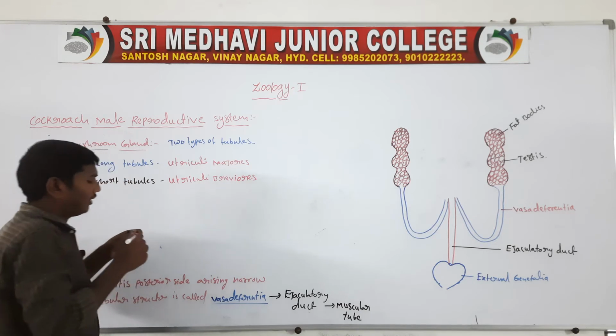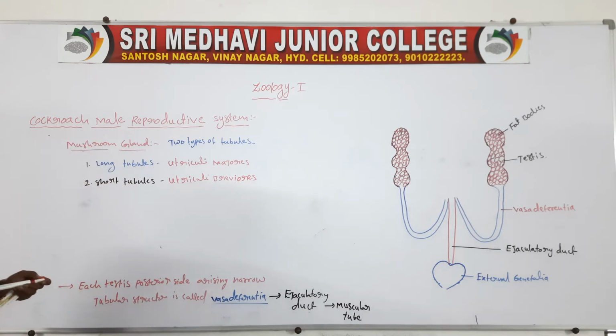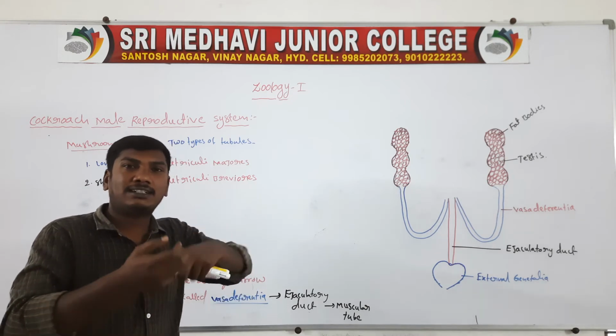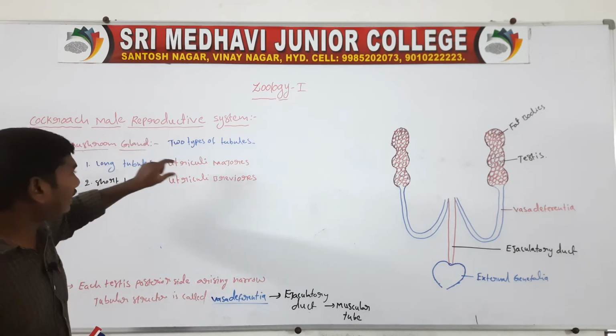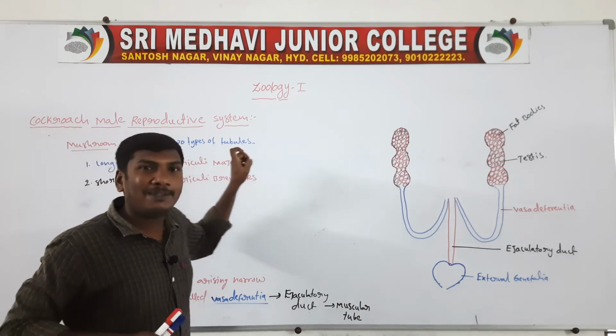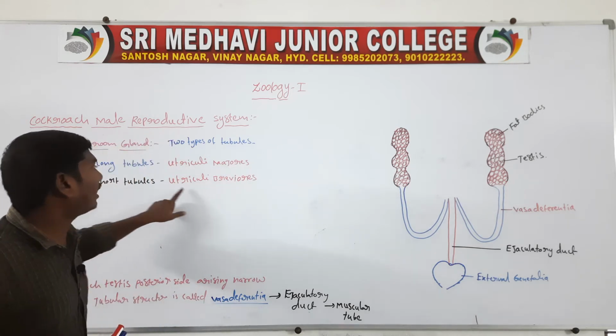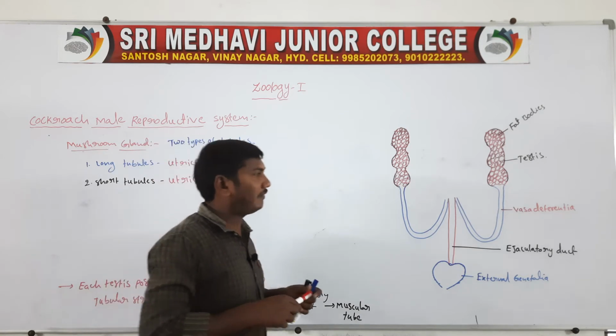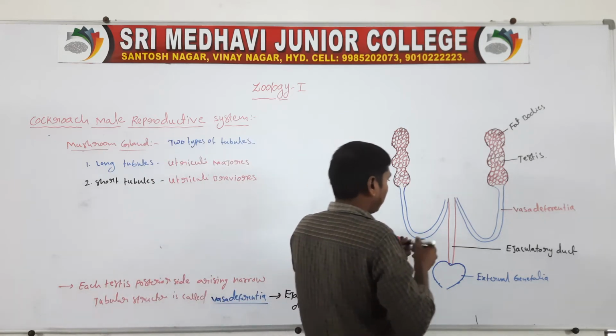So the mushroom gland contains two types of tubules. One is the long type of tubules, another one is the short type of tubules. The long type is called utriculi majoris. The short type is called utriculi breviaris. Draw the diagram.